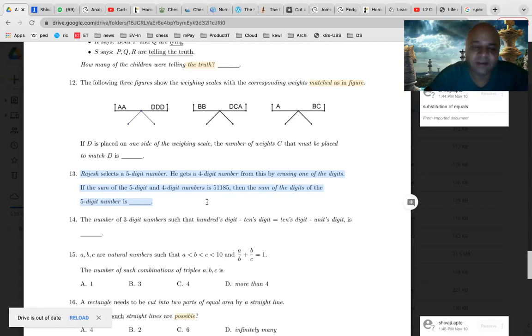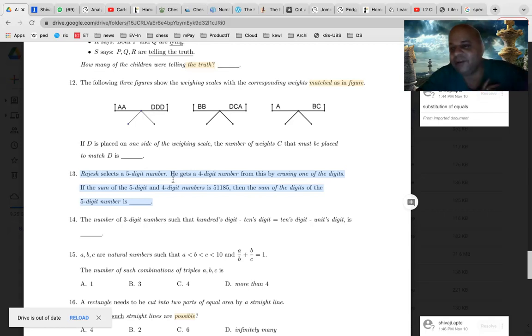Okay. So you start with a 5-digit number. Then Rajesh notes that down. Let us call it A, B, C, D, E. Then he erases one of them. We don't know. He may be erasing A or B or C or D or E. Any one of them he erases. Now you get a 4-digit number, because one of the digits is gone. Remaining is a 4-digit number. Now he adds it to the first 5-digit number. And the sum you get is 51185.